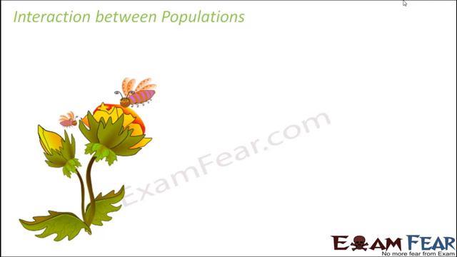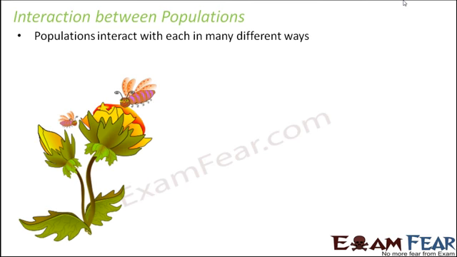Looking at the picture on the screen, you see a bee sitting on a flower. Here the bee represents not only one individual bee but the entire population of bees. The entire population of bees interacts with the entire population of flowers in specific ways. For example, bees help in pollination of the flowers, and on the other hand, flowers provide food to the bees, they provide nectar. That way they mutually benefit each other. The two populations are interacting with each other. Here we will see the different ways in which populations interact with each other.